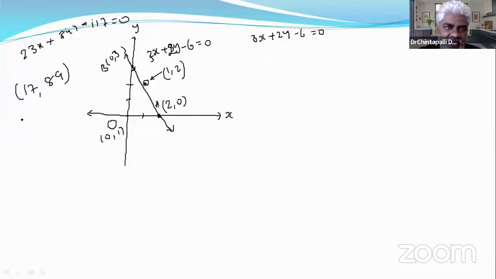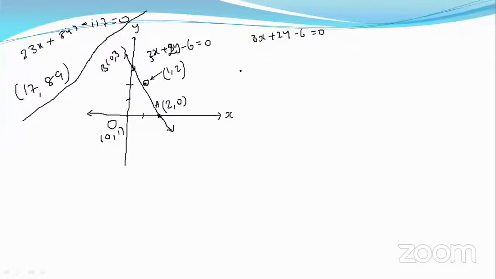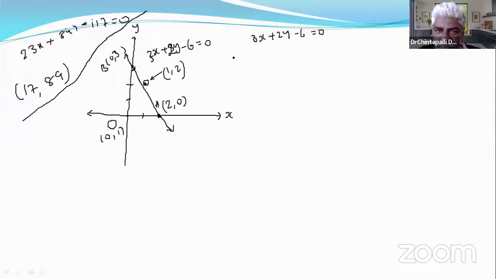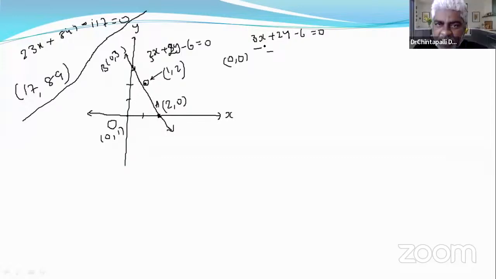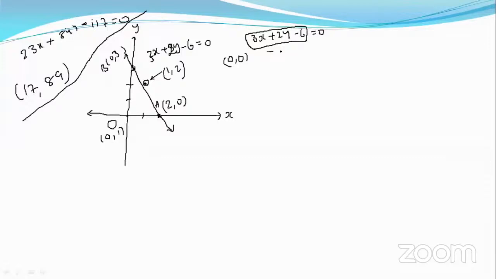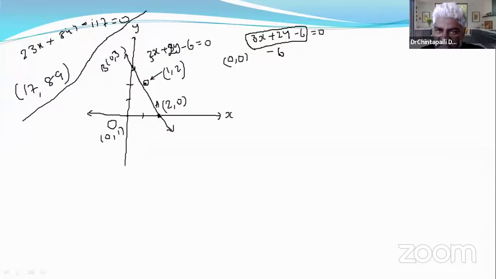Now let us see how to answer this question theoretically, not diagrammatically. The given equation is 3x plus 2y minus 6 is equal to 0. Plug in 0 comma 0 in it. What happens? Minus 6. We get negative, right?